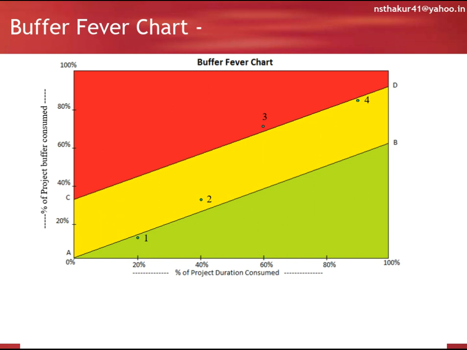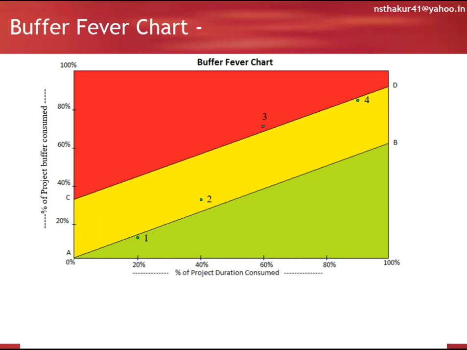Now see at point number 3, where 60% of project duration is consumed and 70% of project buffer is consumed. This point comes in the red zone. Things are critical here, and now the project manager needs to take immediate action to bring it into the yellow zone.